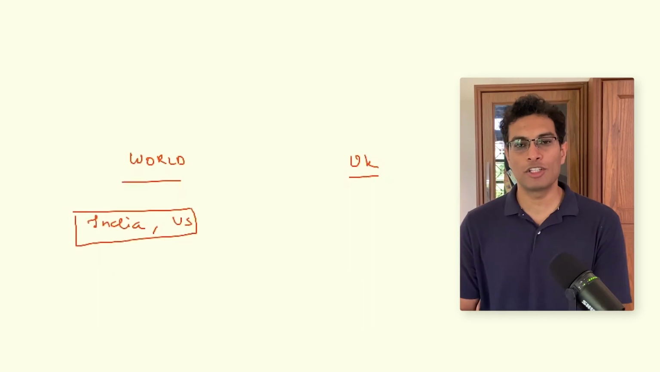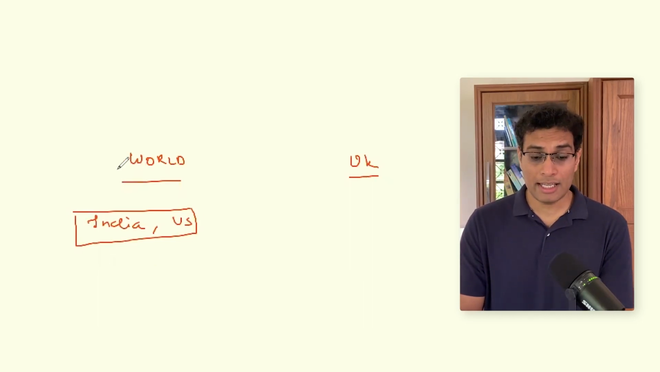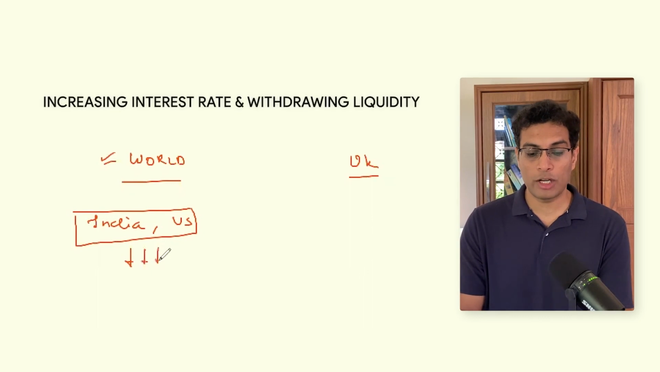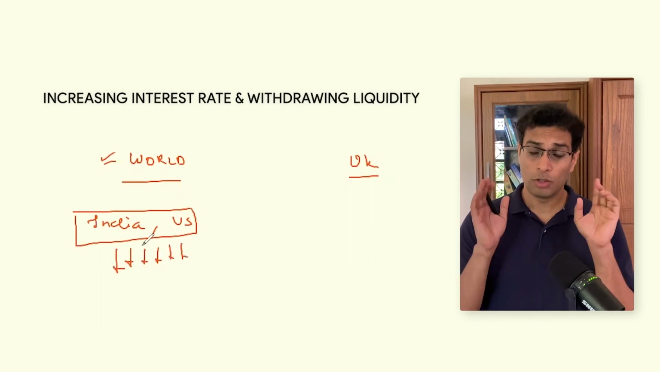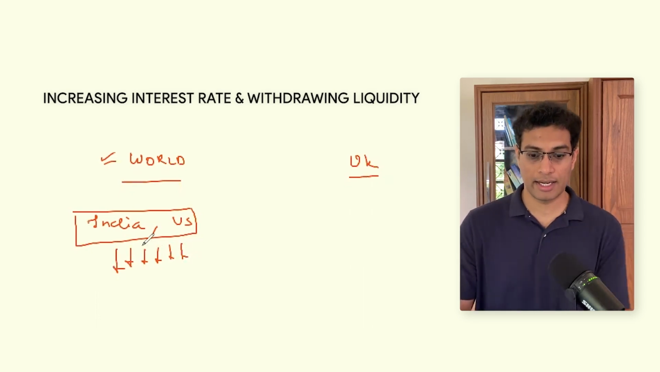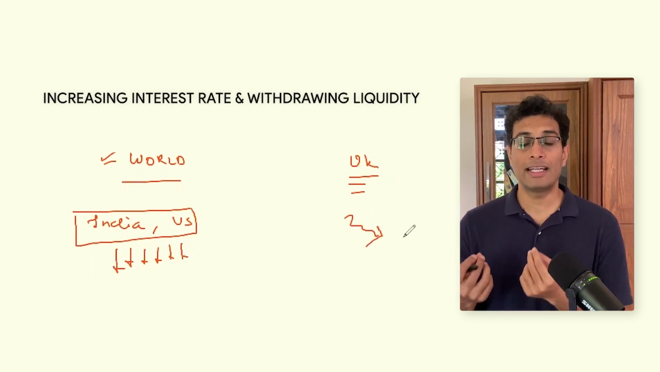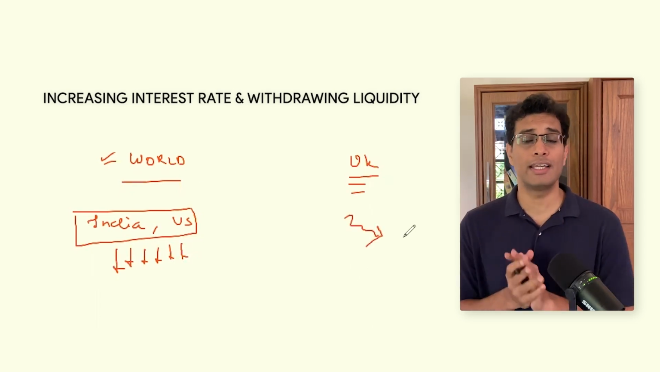So where exactly was the problem? Well, the problem was that the rest of the world was trying to withdraw liquidity from the market. For example, the US and the Indian government were all doing what? They were increasing the interest rate. But Liz Truss, on the other hand, said that, you know what, we are going to decrease the interest rate. Now, this shocked the UK's economy in two ways.